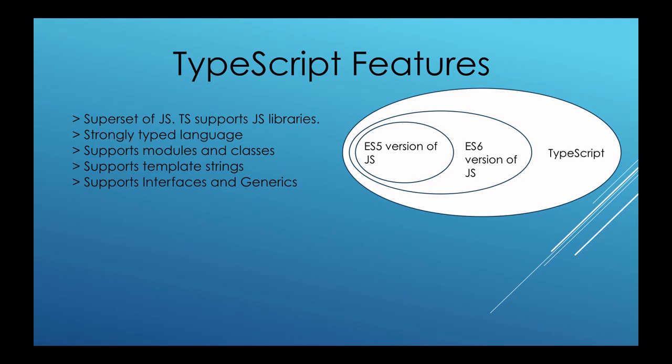So in this case we have to define the data type of each and every constant, variable, or any object. The same thing we do in TypeScript as well, and we'll see this in our next slide. While JavaScript was a loosely typed language, loosely typed means you don't have to specify the type of variables or objects explicitly. That is the difference between a loosely typed and a strongly typed language. So TypeScript is a strongly typed language.